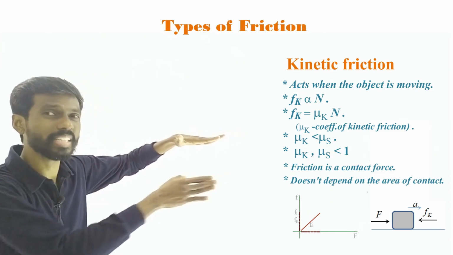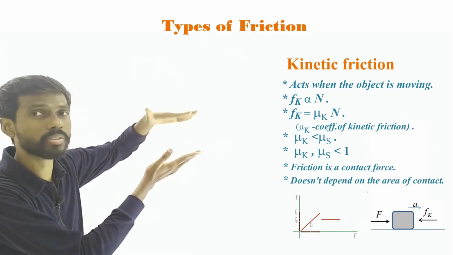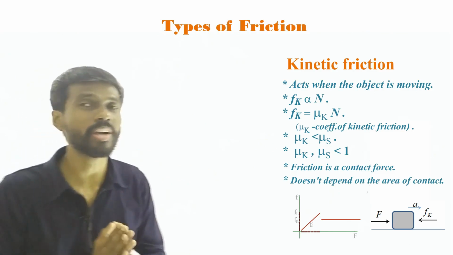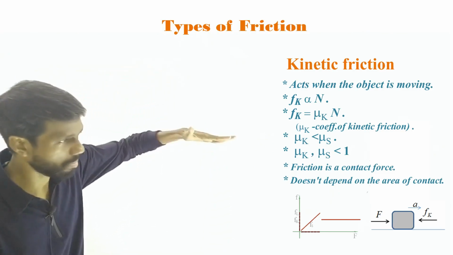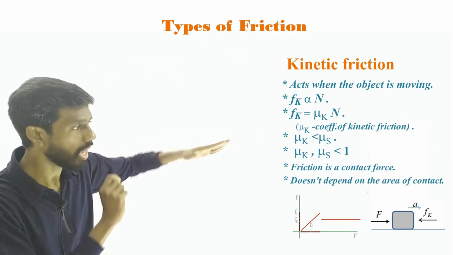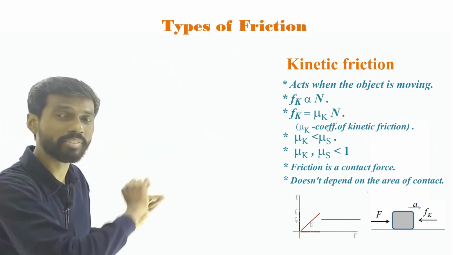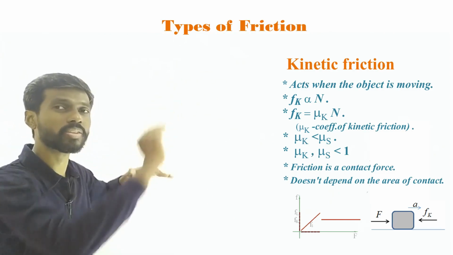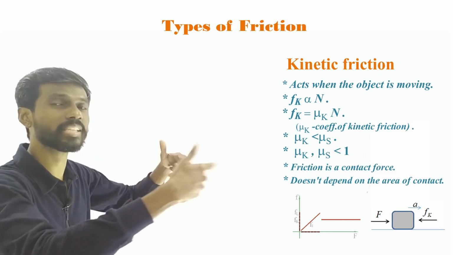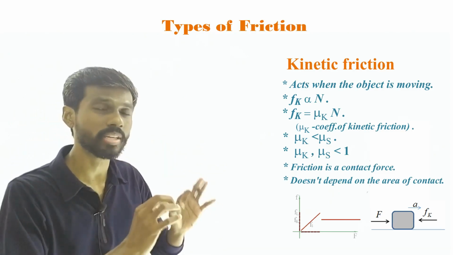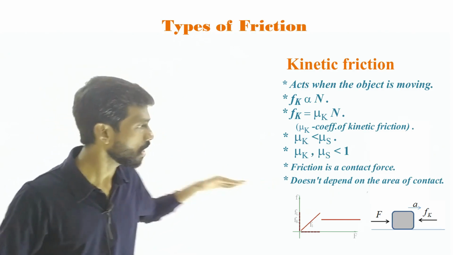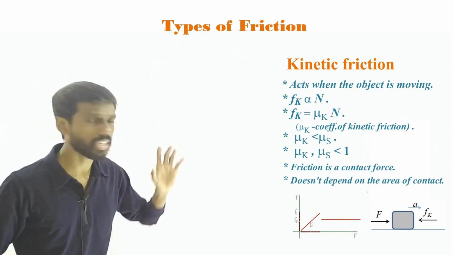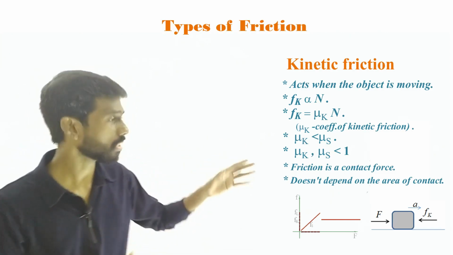Now you increase the force a little further, then this friction force will reduce a bit. Thereafter it will remain constant. That constant frictional force is called kinetic friction. This is the maximum limit of the friction, the limiting friction. Until that moment it is a variable force; friction is variable until that maximum value. After that it is reduced a bit and remains constant thereafter. So even if you keep on increasing the force, the friction will not increase, it will remain constant. That is called the kinetic friction, constant if the force exceeds a certain limit. This is the graph of the applied force versus the frictional force.